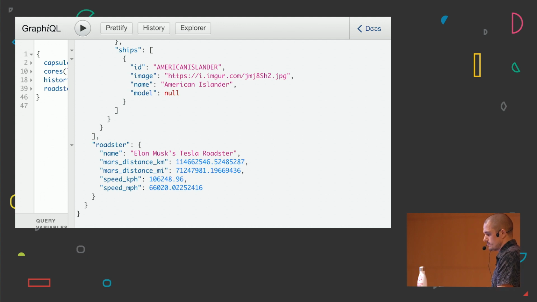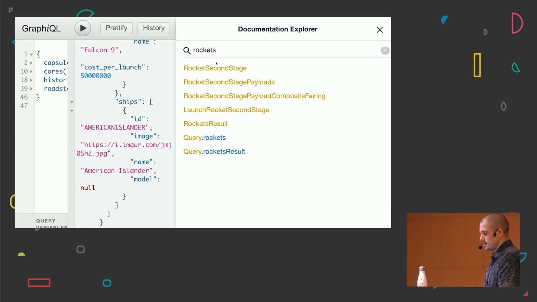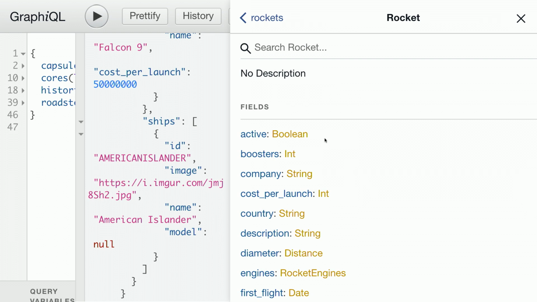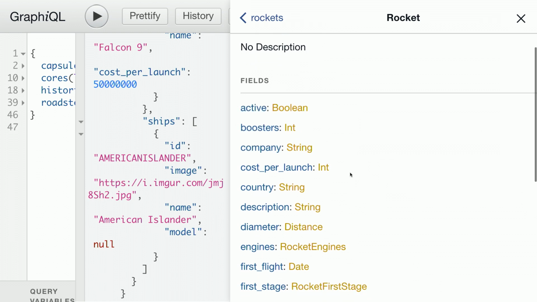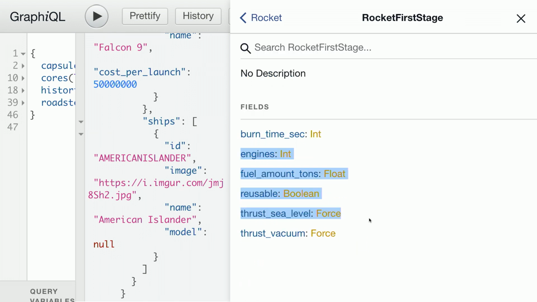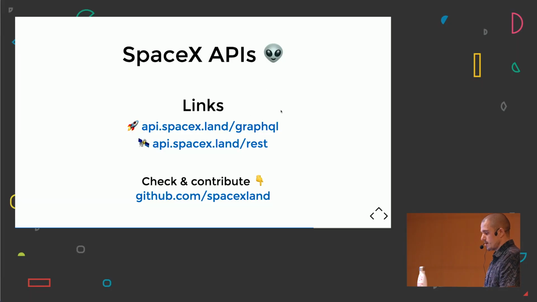Also in GraphQL we got documentation, so even if you want to explore it, you can just say rockets, and then we are going to find the rockets, with the arguments and the types: GraphQL primitive types such as Boolean, integer, and string, and also complex types such as rocket, sphere, and stage with their subtypes. So this breaks down the intro to GraphQL. Hopefully you can get the idea.